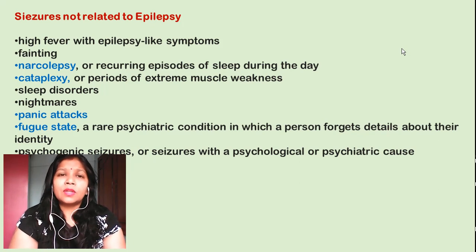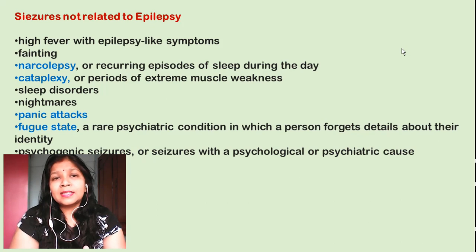Sleep disorders. Now some people have insomnia. When this insomnia is at night time, then in the daytime the persons suffer from jerking of the body, sometimes uncontrolled or not noticeable also. So these can be also related, or you can say people can take this as epileptic seizures. Nightmares, very common. During the night time when you are sleeping, you get some nightmares and you feel that you are in the present situation, then also you can get the seizures.